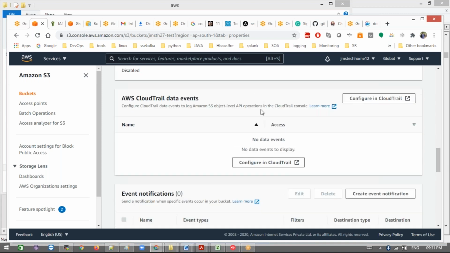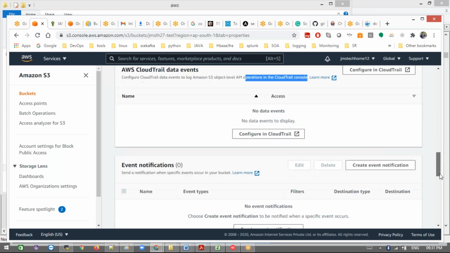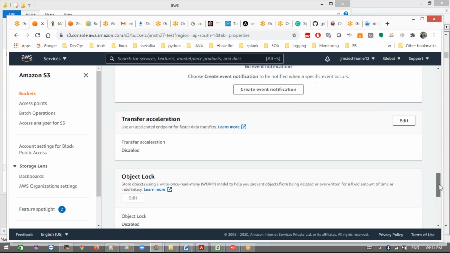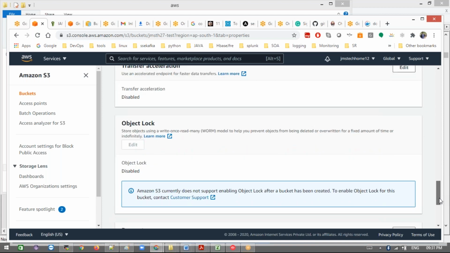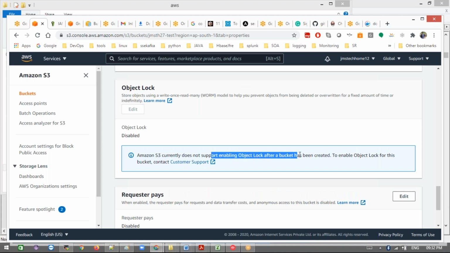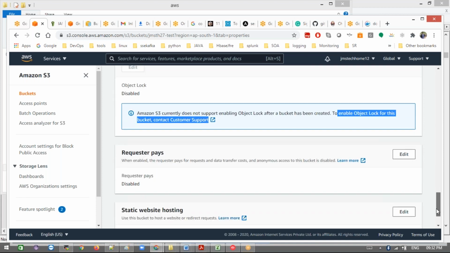And see here, CloudTrail data events. If you want CloudTrail data events for S3 objects, we can get them through the CloudTrail console. We'll see what CloudTrail is when we come to that discussion. Right now, we can talk about this. Event notification: if you want an SMS notification when something is deleted, you can configure it here. Then transfer acceleration and object logging. This is very important, because Amazon currently does not support enabling object logging for buckets already created. So it was there, and they are recently changing this option.